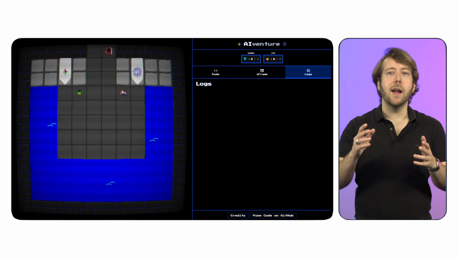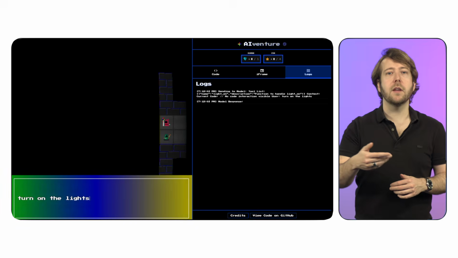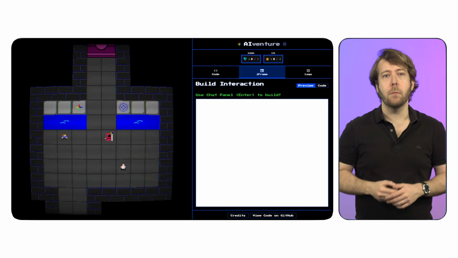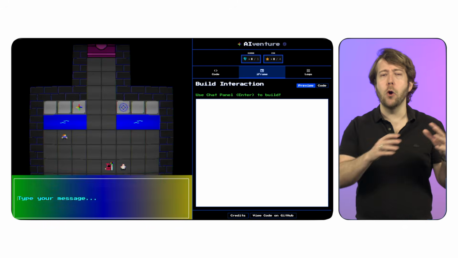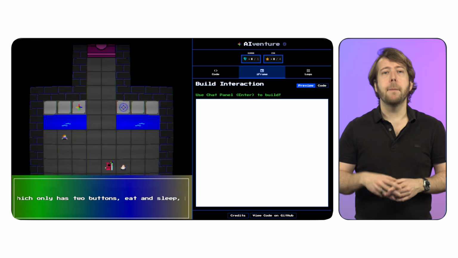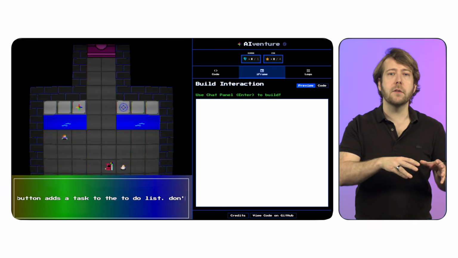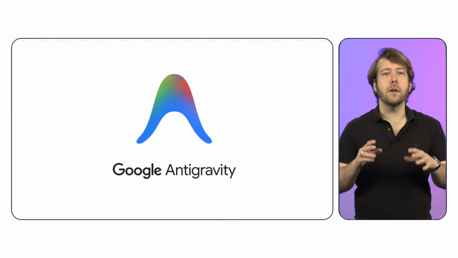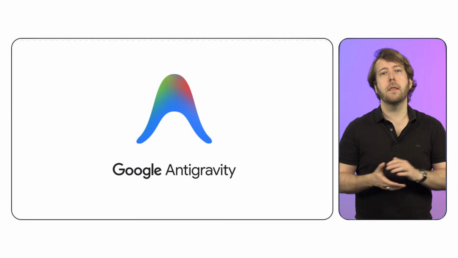So meet AIventure, an open-source educational game in which the user explores a retro video game dungeon assisted with the power of Gen AI prompting. The game introduces players to simple concepts, such as opening doors by typing prompts, for example, open the red door. But the game quickly advances the complexity by introducing vibe coding puzzles and agentic NPCs. And today, we'll be exploring the codebase with Anti-Gravity, our agentic development platform.